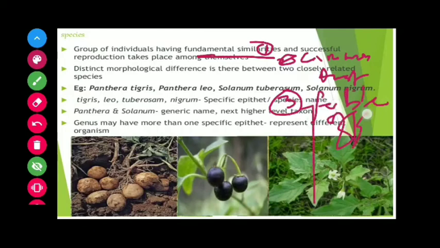This applies to sexually reproducing organisms like animals, plants, fungi, and most protists.